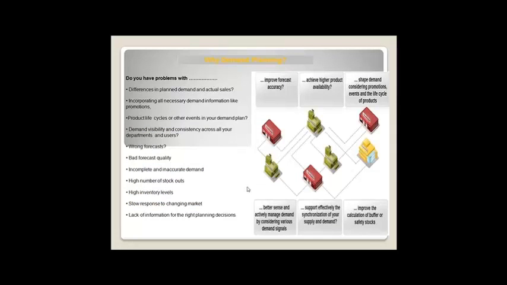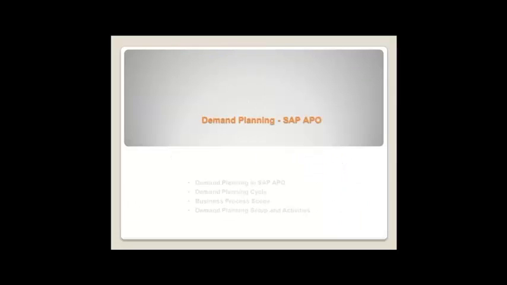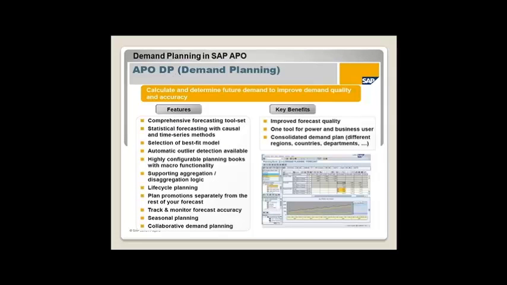There are a lot of functionalities which you are not able to get in Excel or other legacy tools. So one, we can get more forecast accuracy. Another thing, we will get a lot of functionalities, and another beauty, we have an interactive planning screen. In one screen you can access everything. So this is the reason APO DP got a success in the forecasting tools.